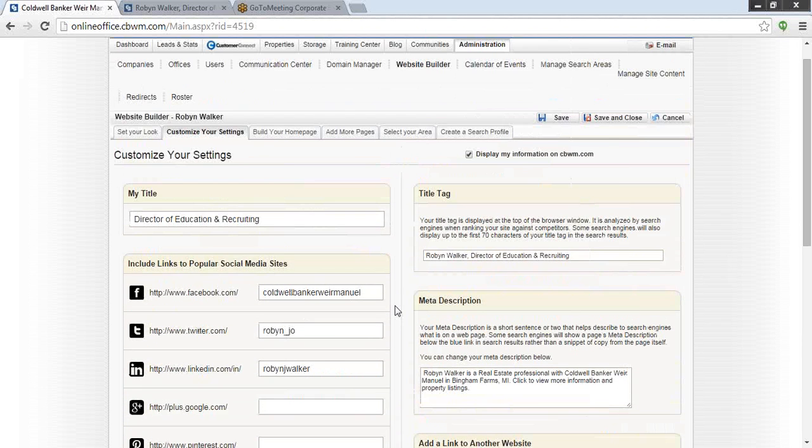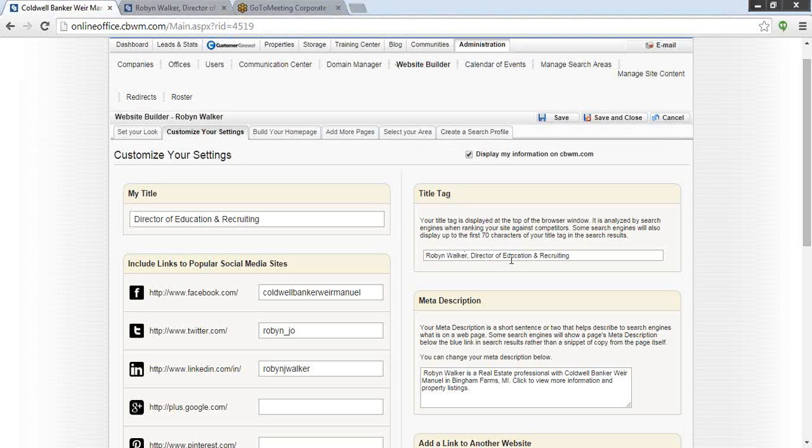Okay, back up to the top. The title tag. Again, what is this? Where does this show up? All that this is, if someone is on your website, and you've got to pay attention to my mouse here for a second, if I hover over my tab that's open, you can see it says Robin Walker, Director of Education and Recruiting. So you can see that's what I've put in the title tag.